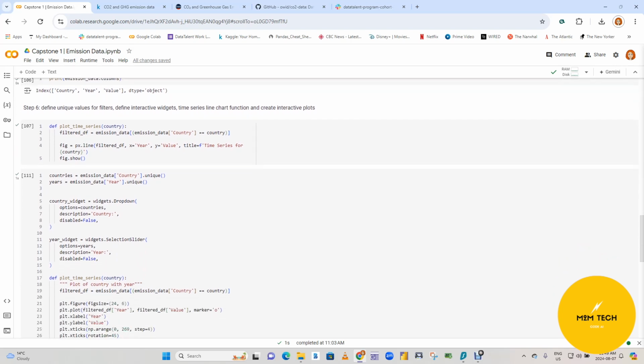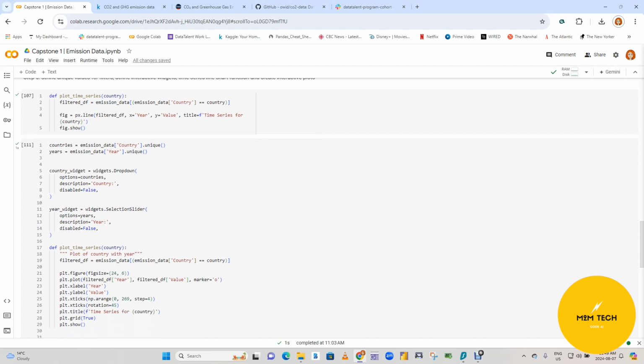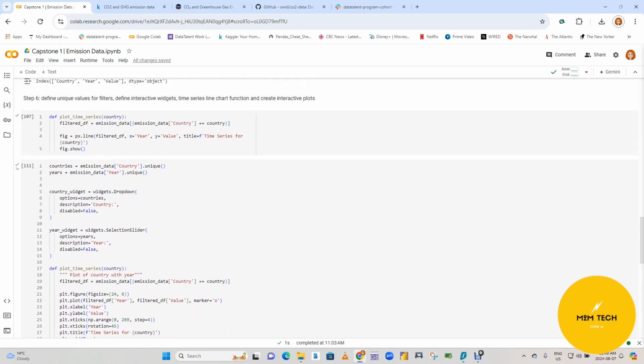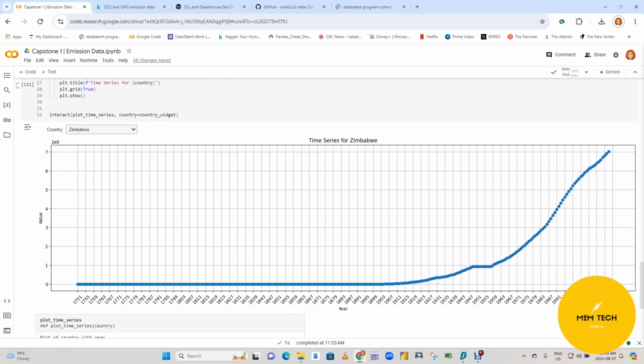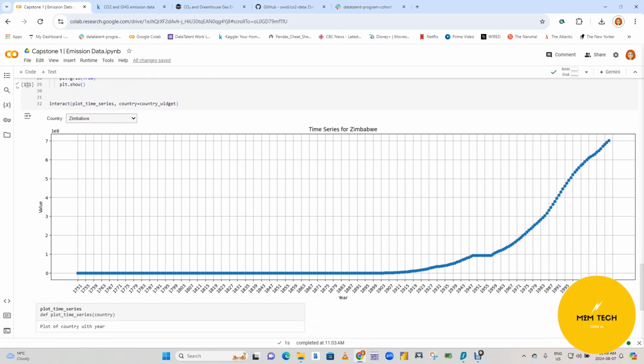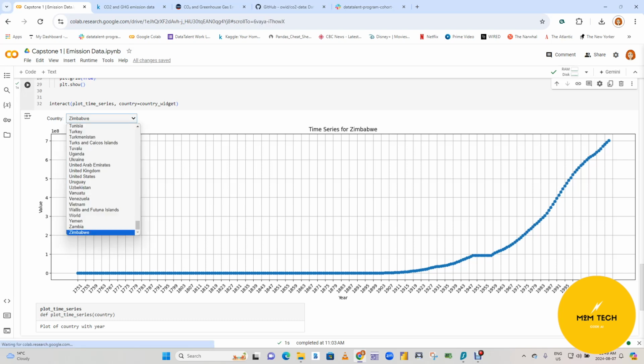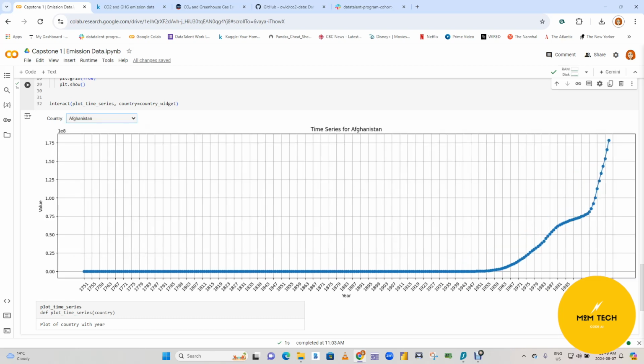And then in the next step, I pulled in the filters, the widgets, the time series chart function, and created the interactive plot. And so what that ended up looking like is this plot. And so this was the Zimbabwe curve that I was talking about earlier. Most of the curves look similar.